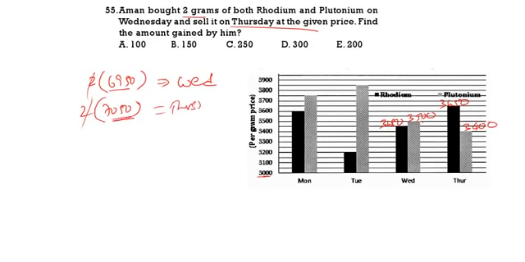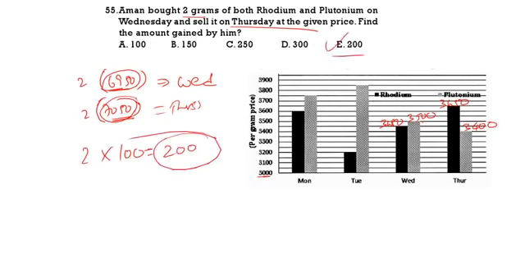What is the difference of 6950 and 7050? 100. Since we are selling 2 grams, the difference is 200 rupees. 200 rupees will be our correct answer. See the next question.